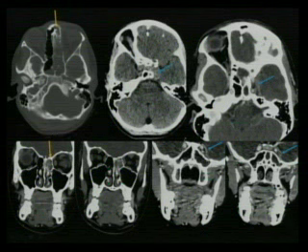You can see that filling defect really well. And then you look at the cavernous internal carotid artery. Compared to the other side, the cavernous internal carotid artery is decreased in caliber, suggesting there's arteritis or spasm of the vessel. You need to pay attention to this because they can later develop strokes from this. So that's something to pay attention to. In this case, the other thing you can see is, if you look at the superior ophthalmic vein, you can see the superior ophthalmic vein on the normal side. Over here, there's a filling defect within the superior ophthalmic vein. So this patient also has superior ophthalmic vein thrombosis in addition to the left cavernous sinus thrombosis.